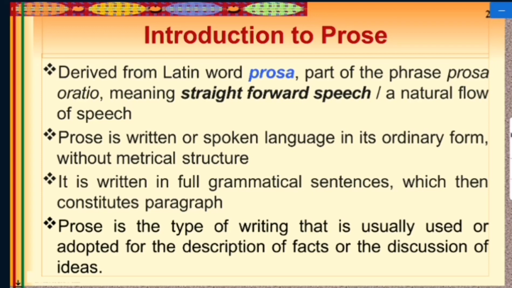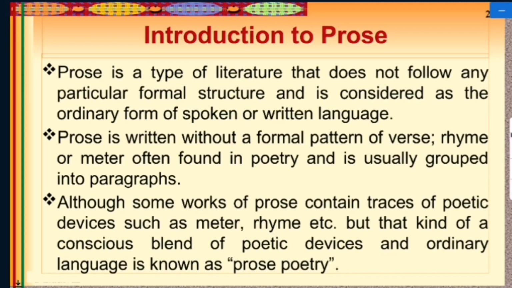Unlike verse, when we talk about poetry, poetry is written in ungrammatical sentences or in a verse style, whereas prose is written in full grammatical sentences which then constitute paragraphs, whereas in poetry there is no constitution of paragraphs. Prose is the type of writing usually adopted for the description of facts or the discussion of ideas. Prose is a type of literature that does not follow any particular form or structure and is considered the ordinary form of spoken or written language.